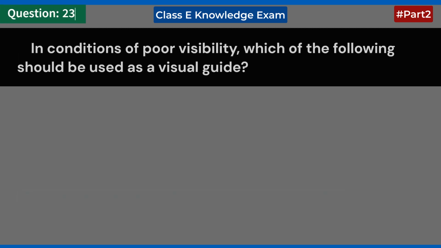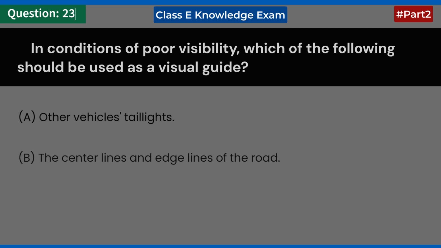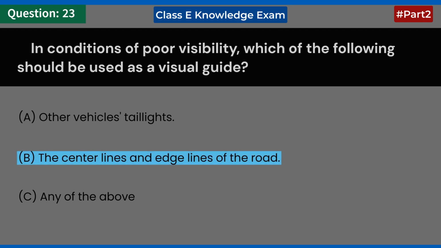In conditions of poor visibility, which of the following should be used as a visual guide? A. Other vehicles' taillights. B. The center lines and edge lines of the road. C. Any of the above. Answer B. The center lines and edge lines of the road.